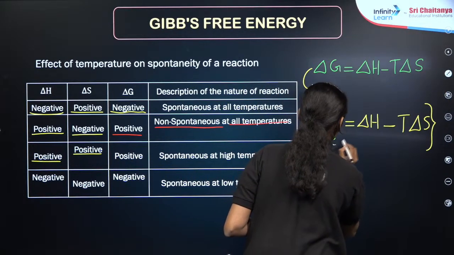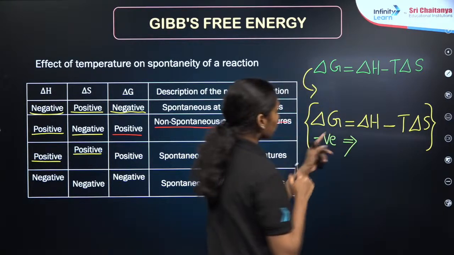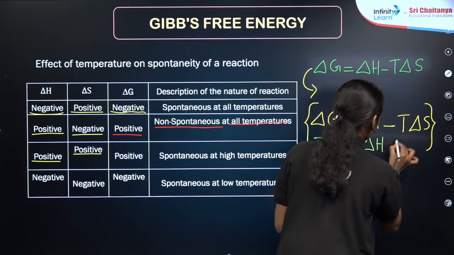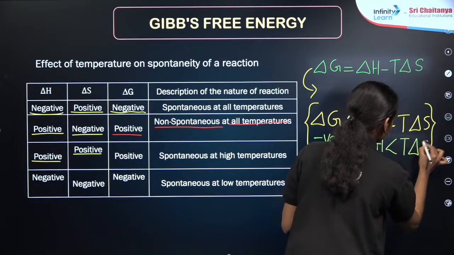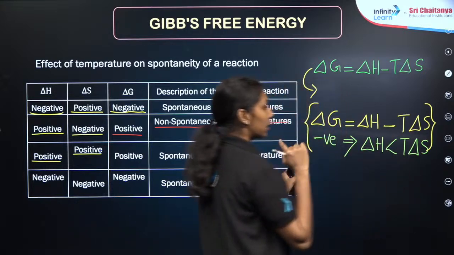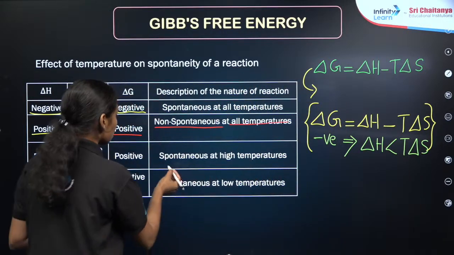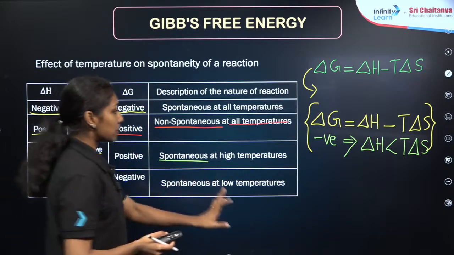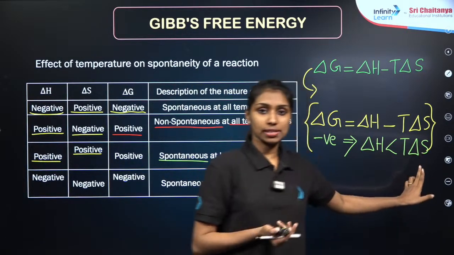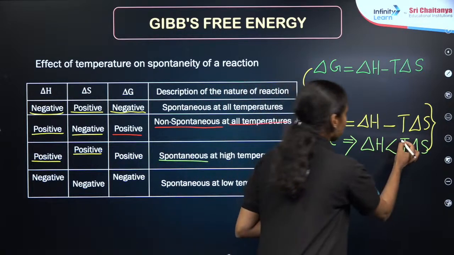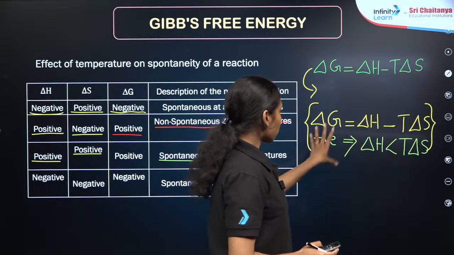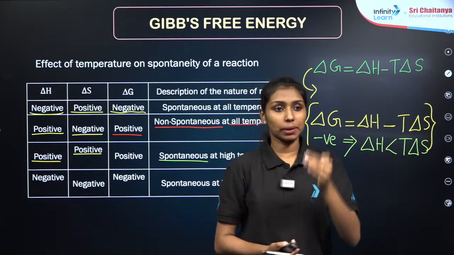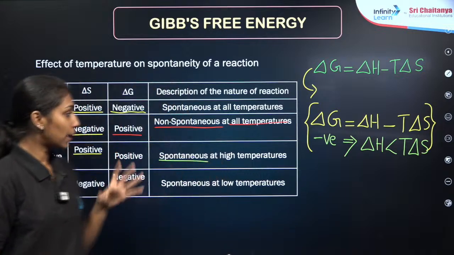It will be negative for a spontaneous process, which means that in order to make this value negative, delta H should be less than T delta S. This process is spontaneous at high temperature. We cannot change delta S here, as it is already fixed as positive. So we can make delta G negative by changing the temperature to a high temperature. Clear?